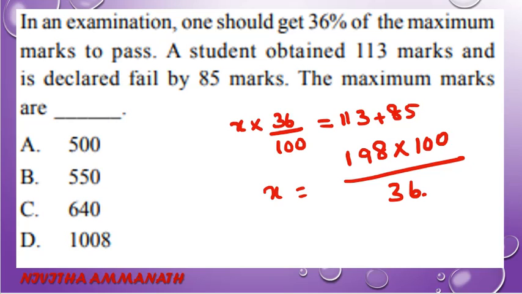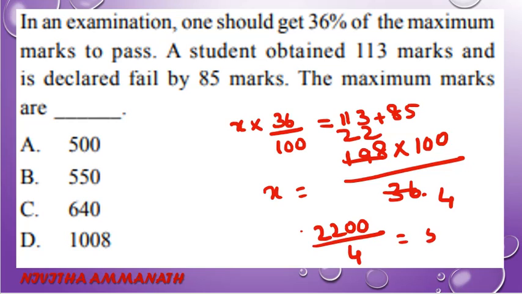This is 4 nines are 36. 2 nines are 18, 2 nines are 18, 22. That is 2200 divided by 4. That is 5 fours are 20. Then 20, 5 fours are 20, 0. 550. So B is the correct option.